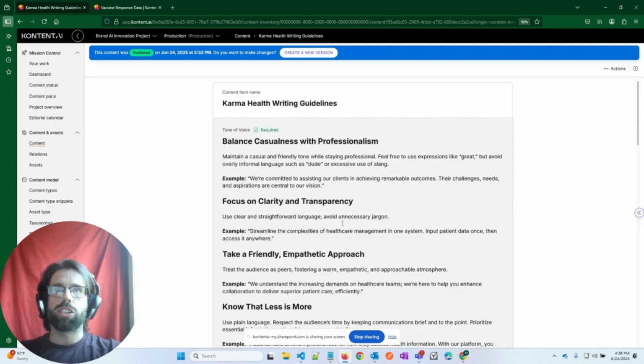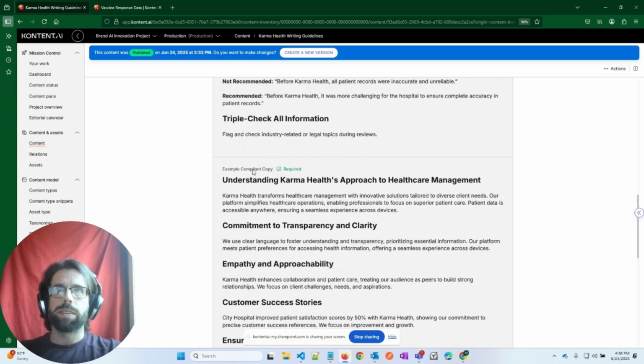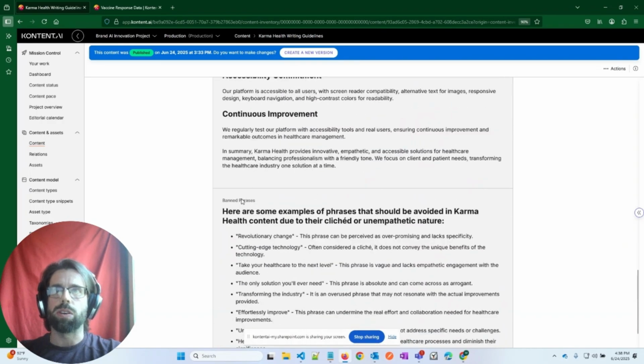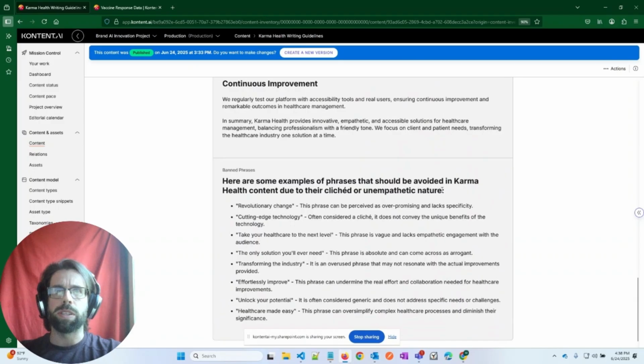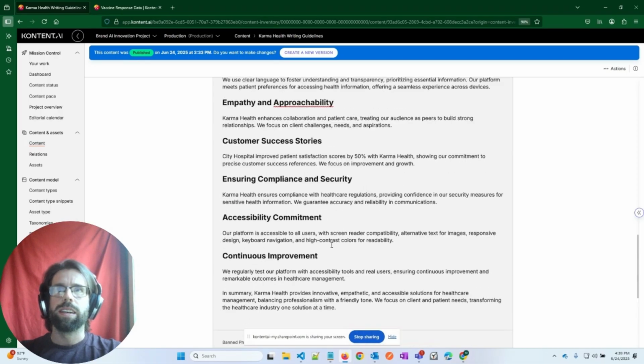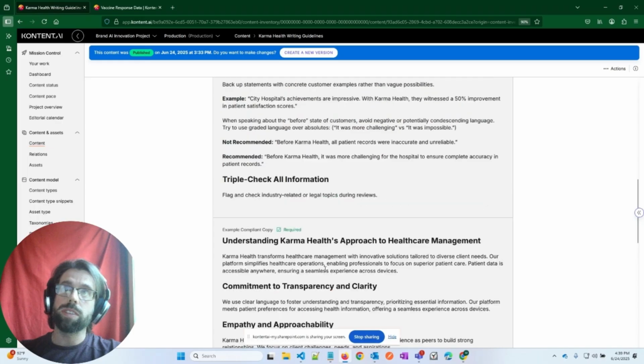Really, these are all just rich text elements right now. You could break it down into a more separated schema, but for the sake of the example, I just decided to put it into rich text. So see banned phrases, here are some examples of banned phrases that should be avoided. A revolutionary change is cliche. We also have some compliant copy showing good examples of text.